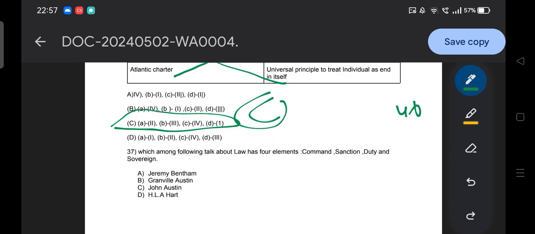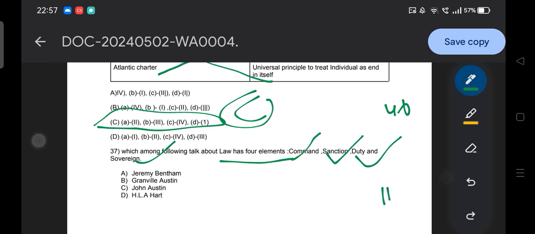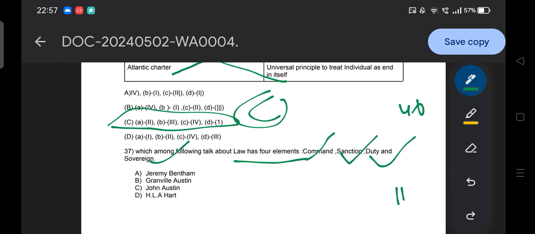Moving to the next question. Which among the following talks about law having four elements: command, sanction, duty and sovereign? Option A, Bentham; B, Granville Austin; C, John Austin; and D, H.L.A. Hart. Law has four elements: command, sanction, duty and sovereign. The concept of law is mentioned in the syllabus, and questions also come from there. We have already discussed that, so we should cover that as well.